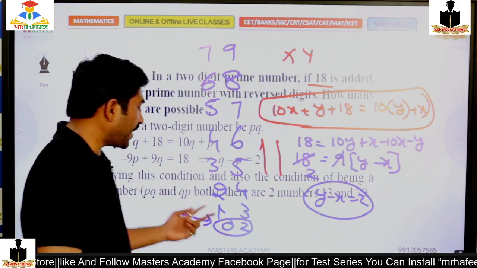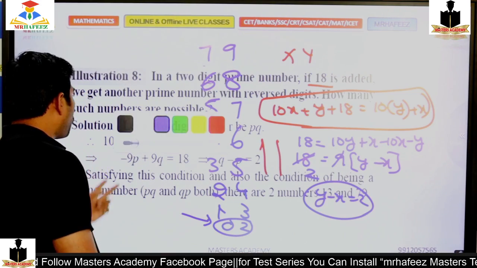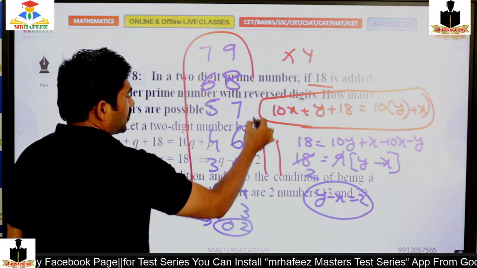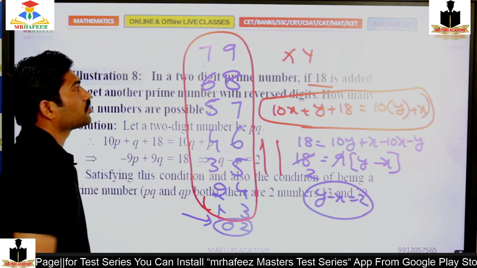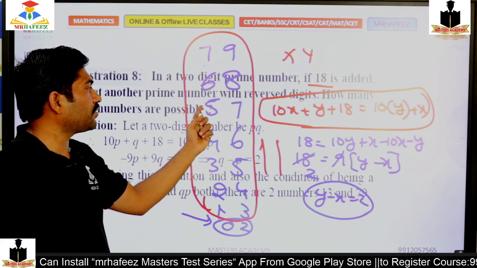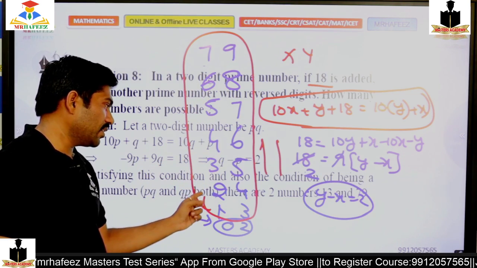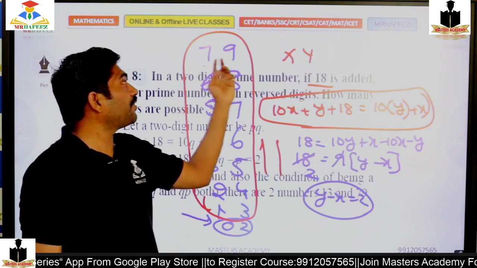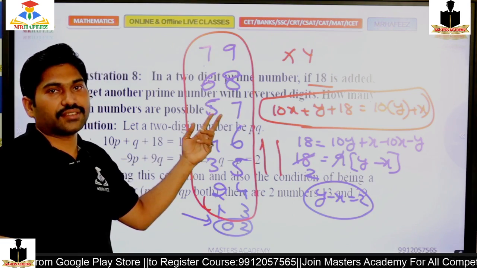So the final possibilities are 97, 86, 75, 64, 53, 42 and 31. The reason is, if I add 18, then it is the reverse.